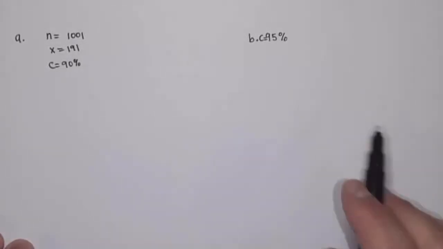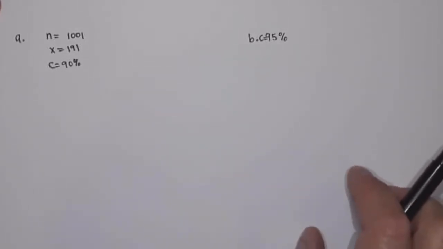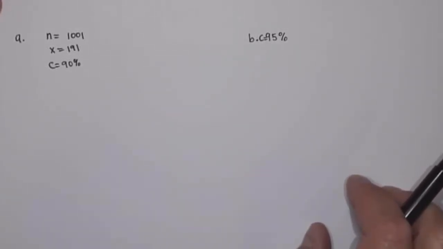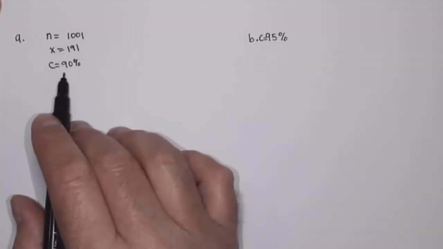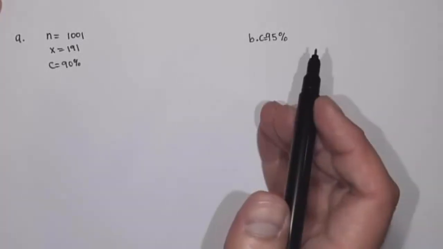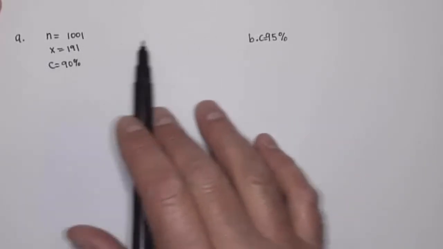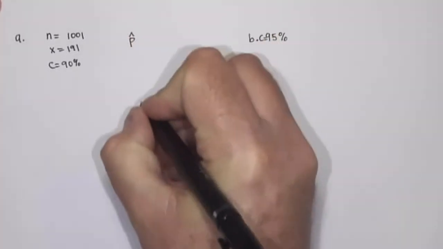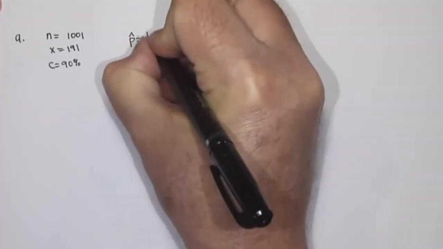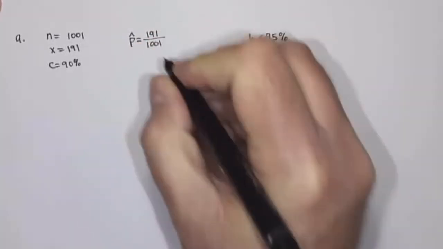So again, I'm going to do both of these by hand, and then we'll talk later about how to do these on the calculator and in StatCrunch. If I'm going to do this by hand, the first thing I have to do is find my point estimate. The point estimate is going to be the same for part A and part B. So the point estimate is p hat, which equals 191 out of 1,001.